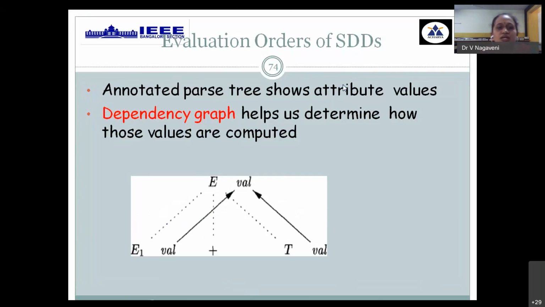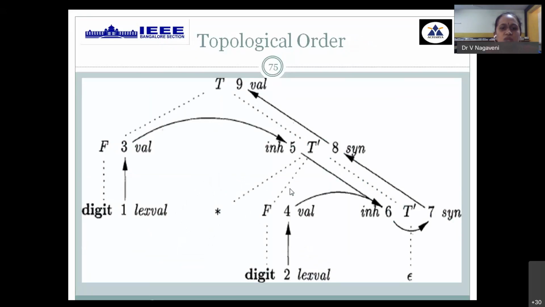This annotated parse tree can be one form of syntax directed translation, or it can also be constructed with the help of a dependency graph, wherein you have both dotted lines and solid lines. Solid lines give the values passed from one level to another, and dotted lines indicate the actual grammar production. This is helpful for you to evaluate the syntax directed definition. This is one of the orders for some grammar for generating some particular value. This output is called a dependency graph.